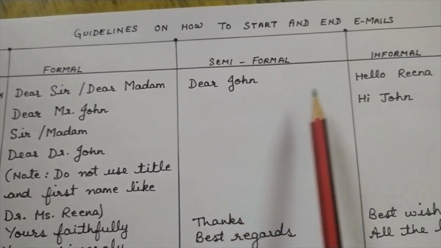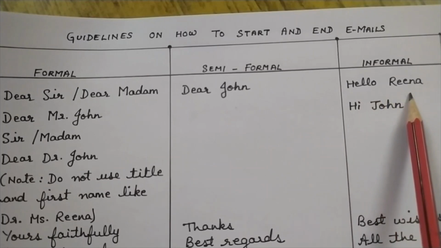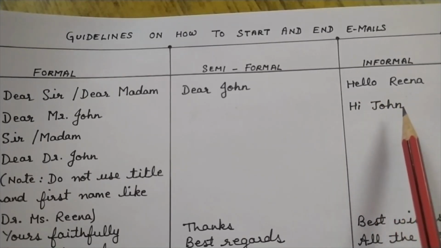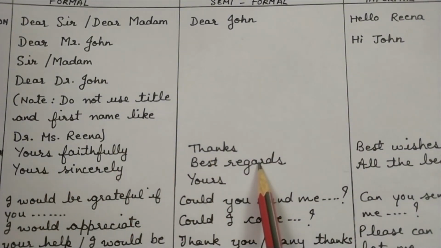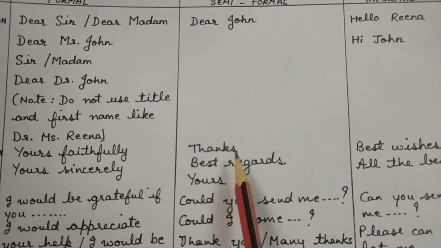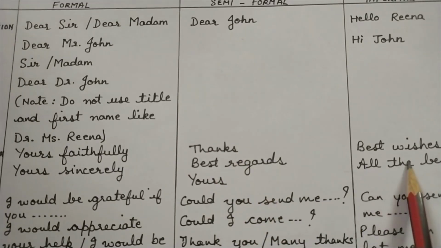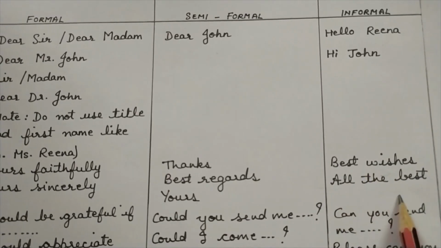And in the case of an informal email, to your friends and acquaintances, you will write down Hello Reena, the name of your friend. Hi John, this will be the salutation in informal. Now the subscription in case of semi-formal will be thanks or best regards, yours. And in the case of informal emails, you will write down best wishes or simply all the best.